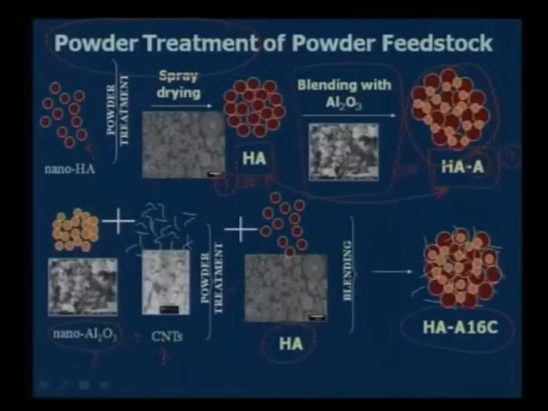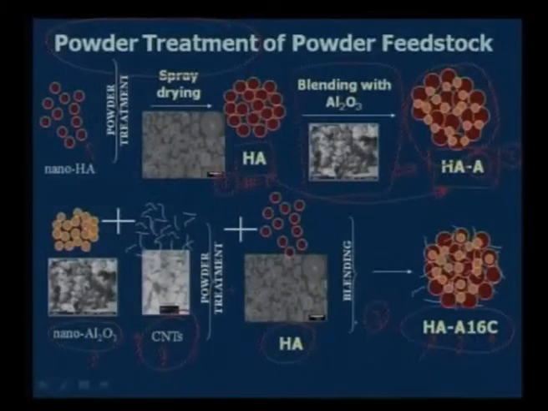In the third case, we have both: hydroxyapatite plus some alumina plus some carbon nanotube. In this case, we can see what is the role of carbon nanotube in terms of improving its fracture toughness or wear resistance. In that manner, we can compare these three composites.